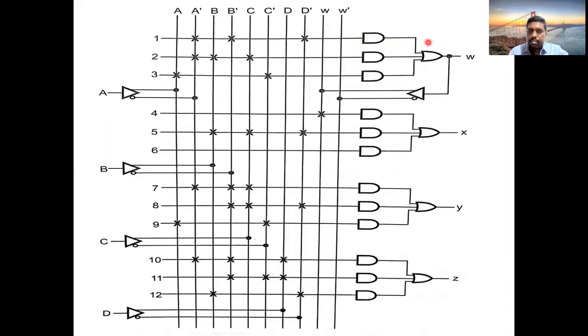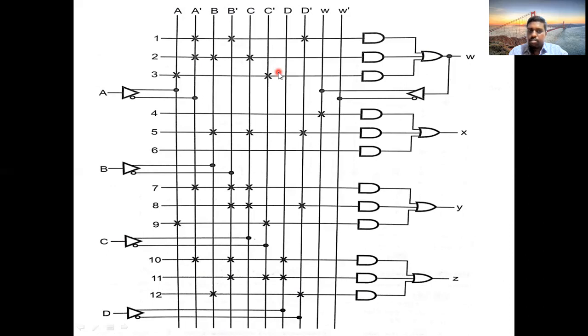Okay, like this. And in the second expression, we will get W plus some term, right? So bring back this W with an input buffer, and take here W plus 1 term. Okay, like that you frame the entire diagram. Okay, clear? So PLA is somewhat difficult for us when compared to PAL in the simplification and analyzing process. PAL is very easy. Just a simplification of K-map, framing of table, logic diagram.